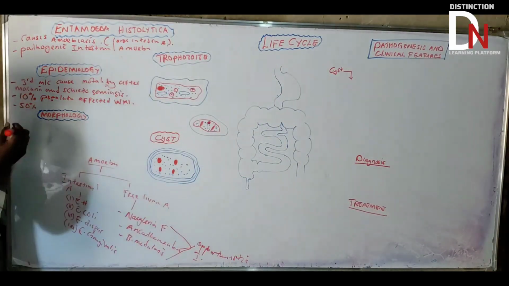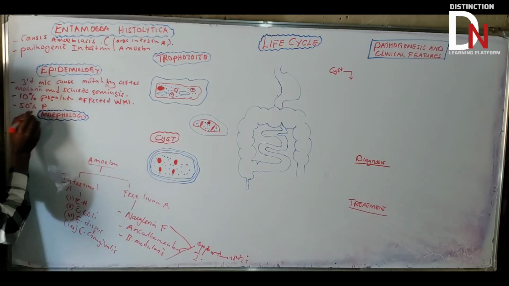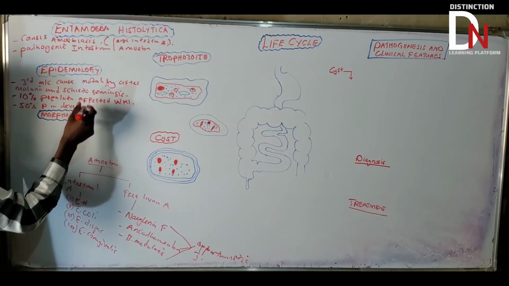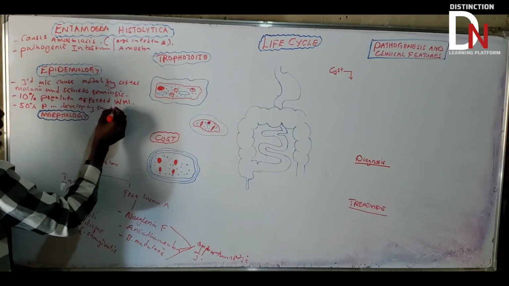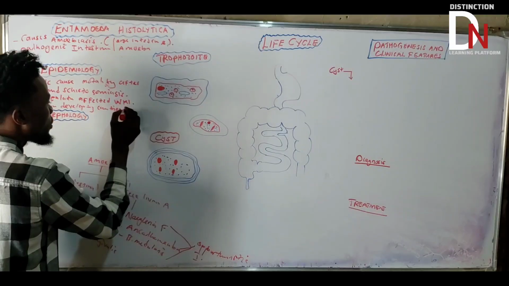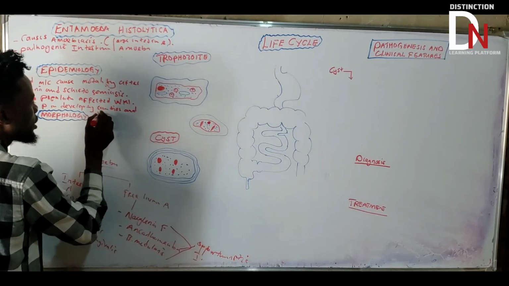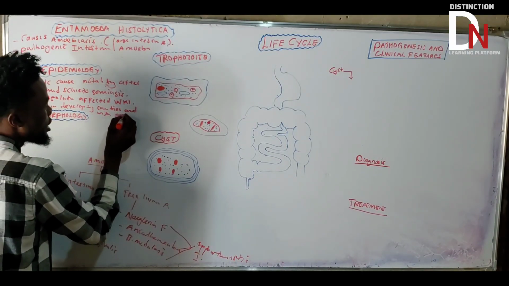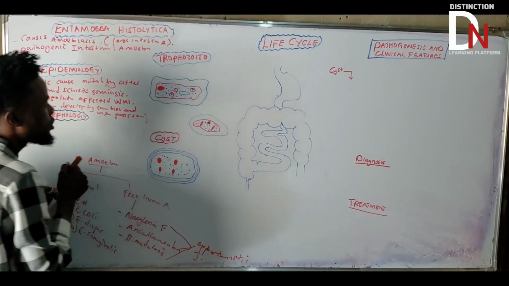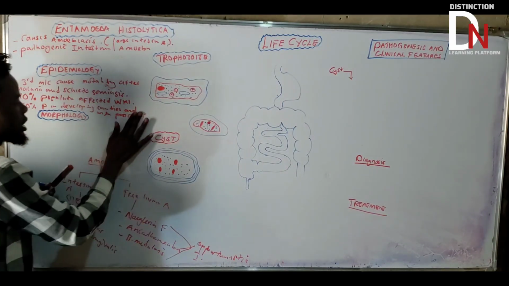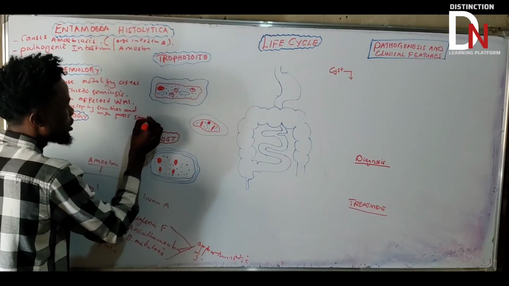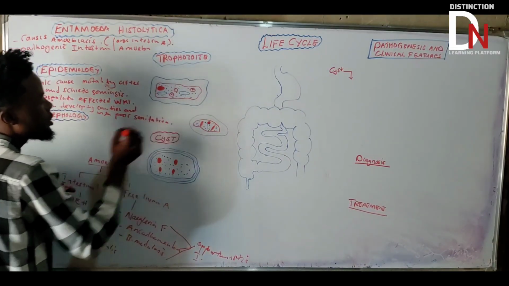So we're saying 50% of the population in developing countries, and also countries with poor sanitation. A very, very important epidemiological factor: poor sanitation. Let's write it here. Very, very important point.